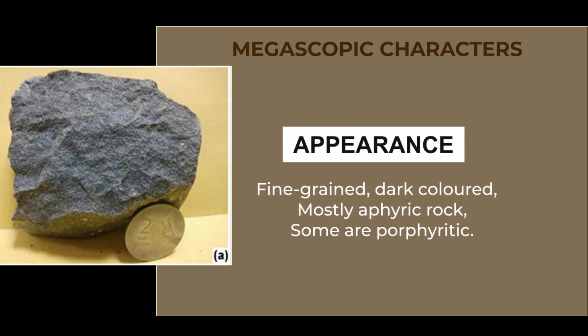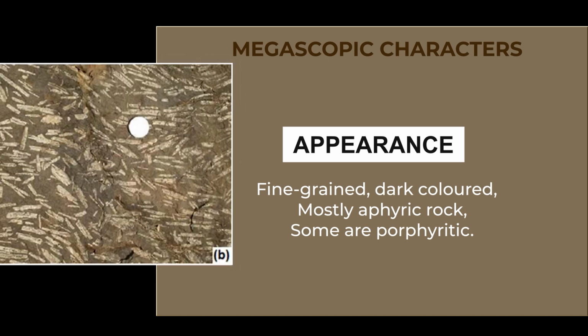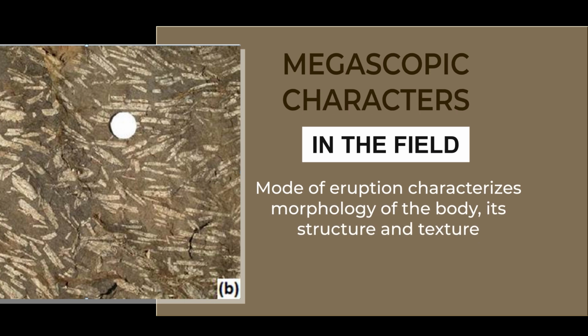and dark colored. It is mostly aphyric. Aphyric means the rock usually doesn't have phenocrysts. Phenocrysts are larger than the groundmass. Some are porphyritic, which means there are some larger grains surrounded by groundmass, which is fine grained. In the field, the mode of eruption characterizes the morphology of the body, its structure and texture. Like on the ocean floor, it may develop pillow basalt, so depending upon where it is found, in the field it has different characteristics.